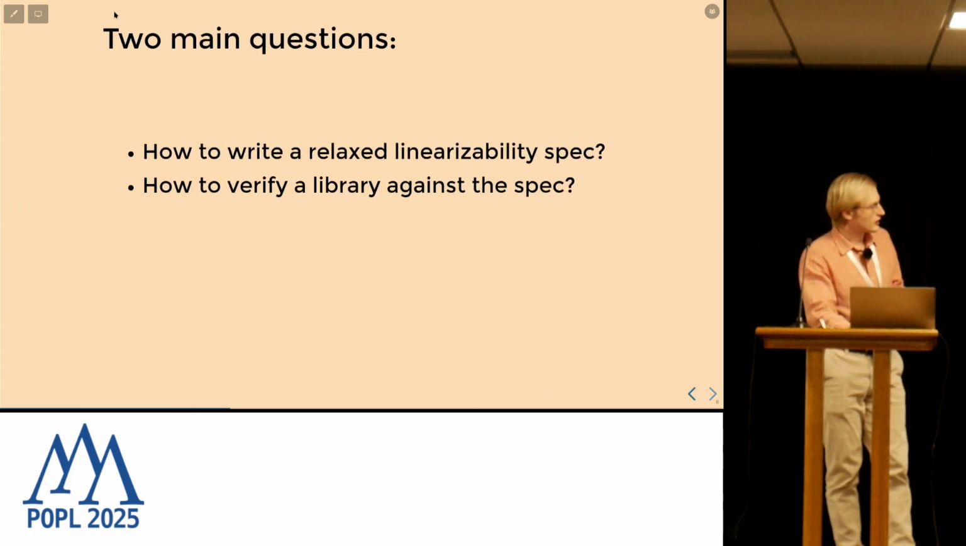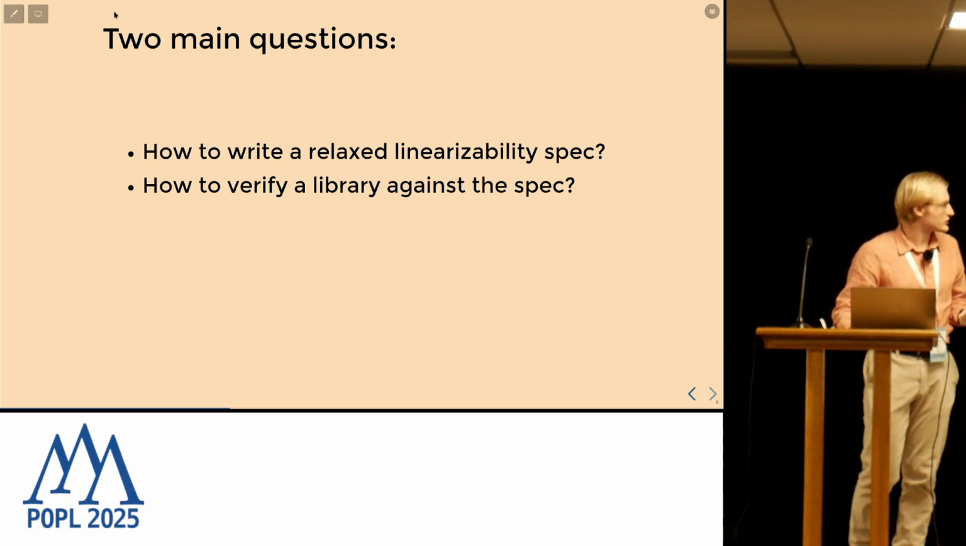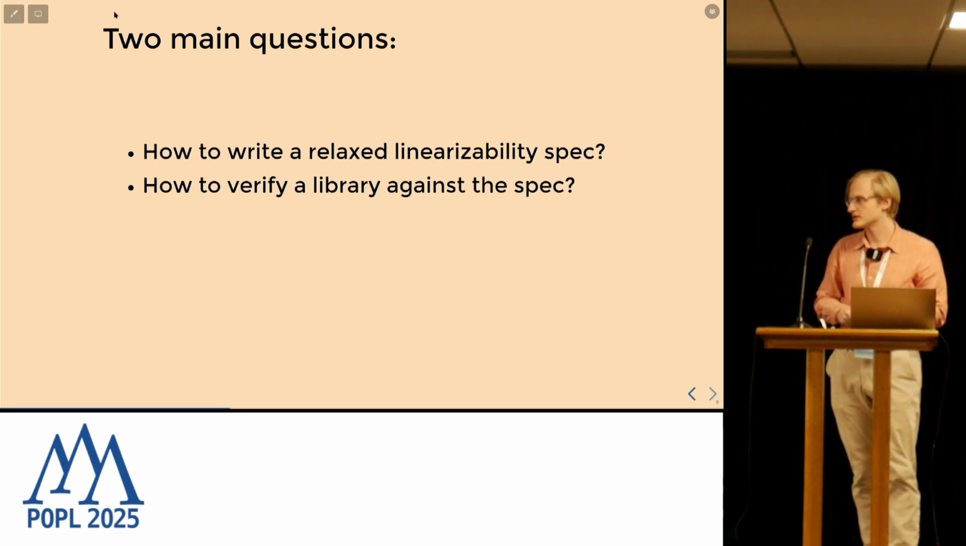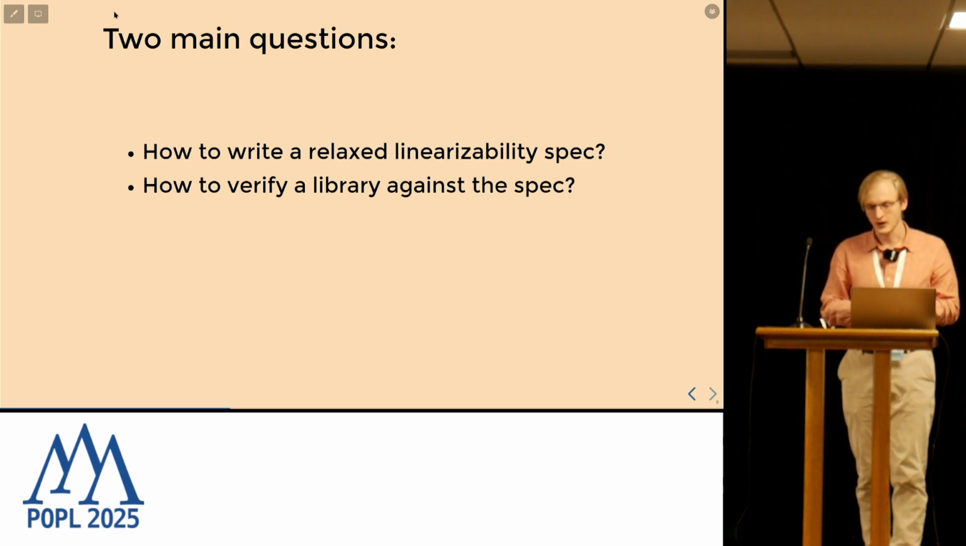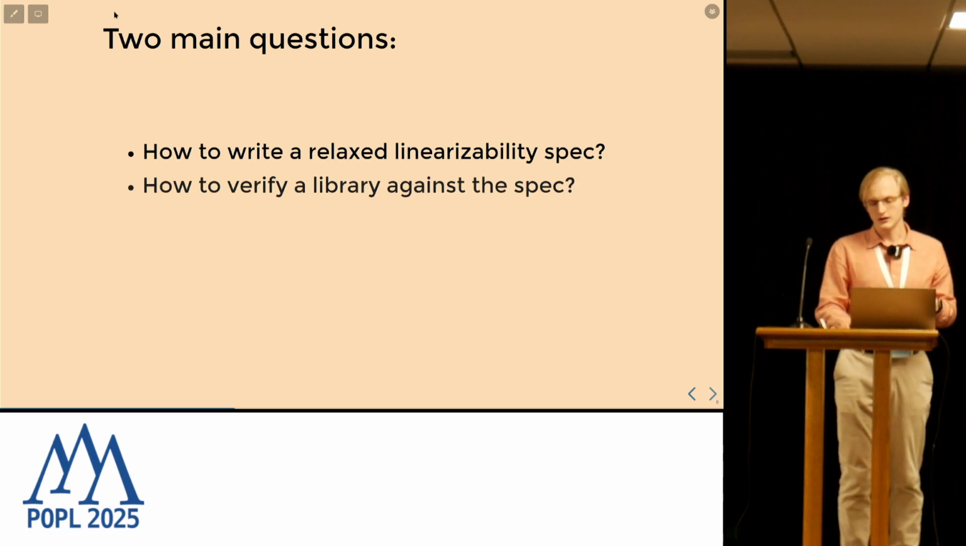In the rest of my talk, I will tell you how we answered two questions. First, how to define such a relaxed specification, and second, how to then verify an implementation against it. Let's start with the first one.